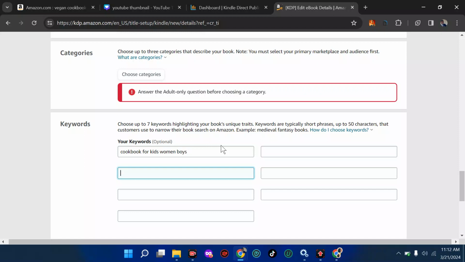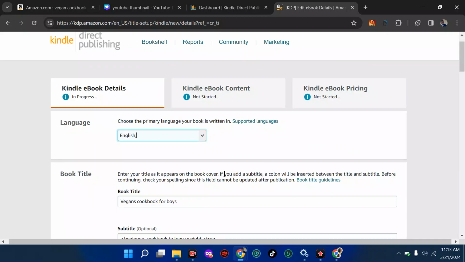I believe you want to watch the next video, which explains how this 7 backend keyword really works. How does Amazon look at it? That's what I'll be explaining so that you know the best way to do this 7 backend keyword, so that you don't just fill in and choke here with a lot of write-up for these 50 characters that they ask, because this is a total of 50 characters. You want to know what Amazon really checks. Does a quotation or apostrophe like this matter, or does a comma matter on the 7 backend keyword? That is what I'll be talking about in the next video.